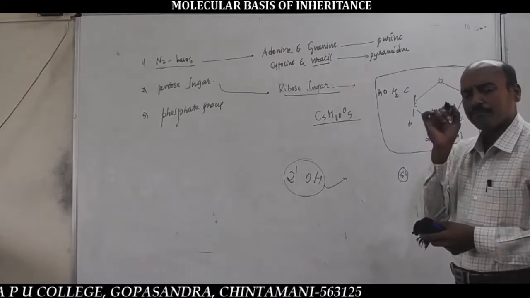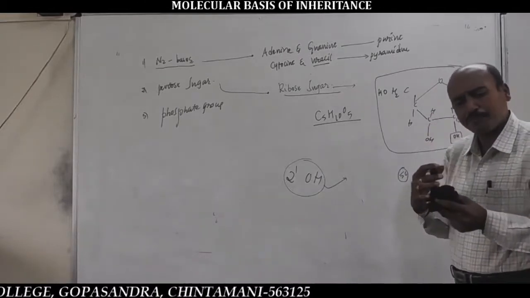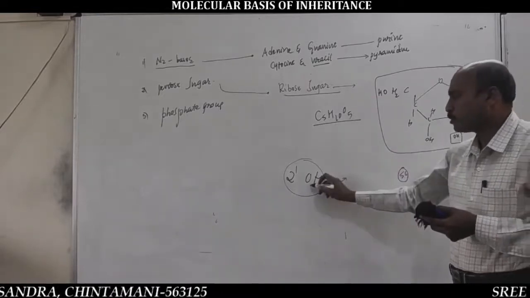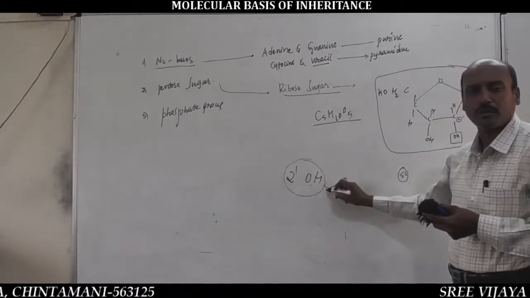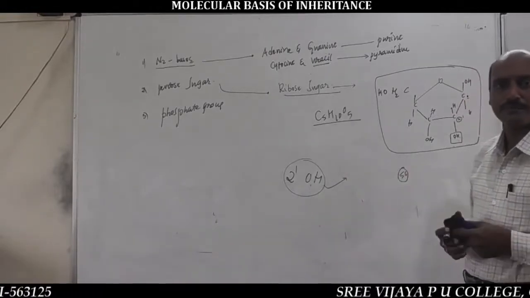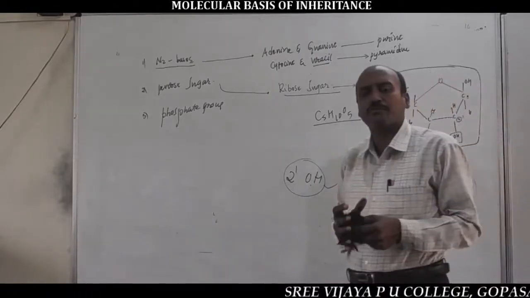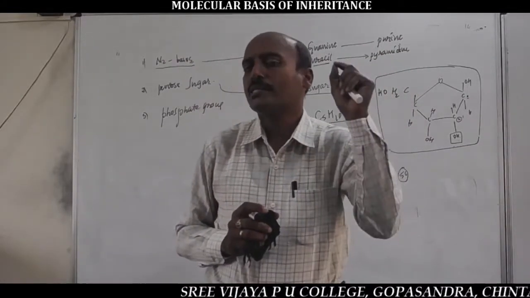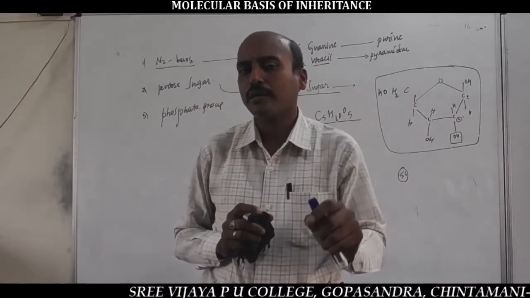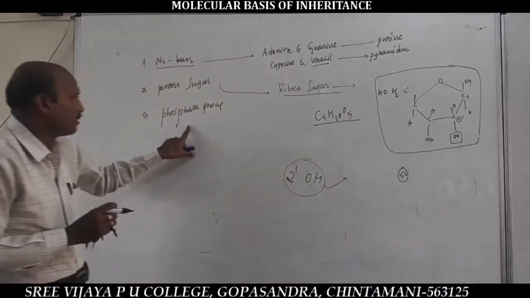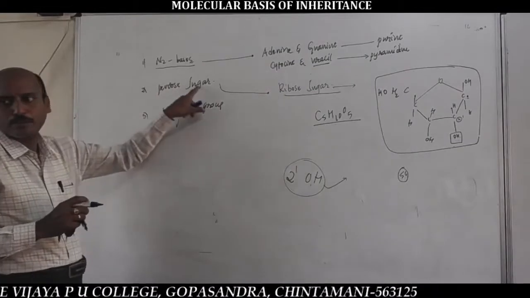This OH group is easily reactive and easily degradable. This is the major reason. There are a number of minor reasons, but the major reason is that the 2' OH group of ribose sugar in RNA is easily degradable. This is the major reason for the instability of RNA compared to DNA. That is the second organic compound, the pentose sugar.